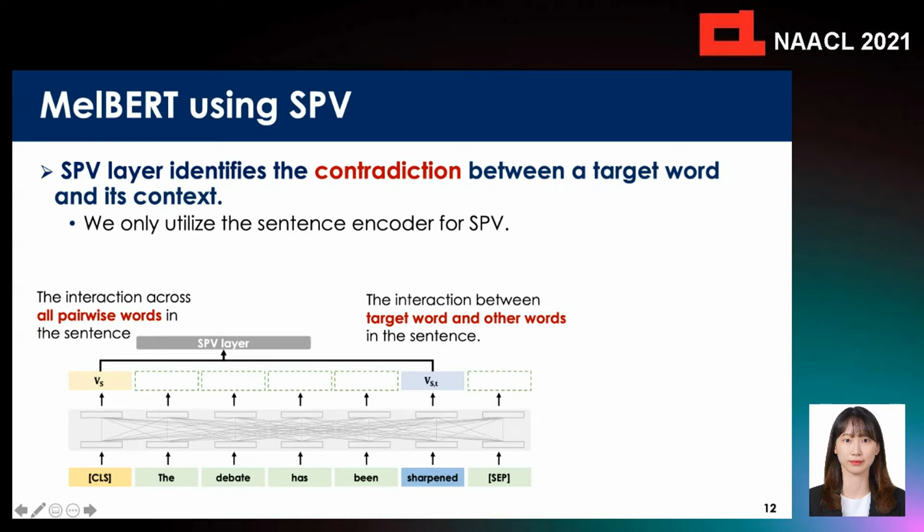Given a target word in the sentence, sharpened in the example, our key assumption is that the VS and VST show unusual context if the target word is metaphorical. This is because VS represents the interaction across all pairwise words in the sentence, while VST represents the interaction only between the target word and other words in the sentence.